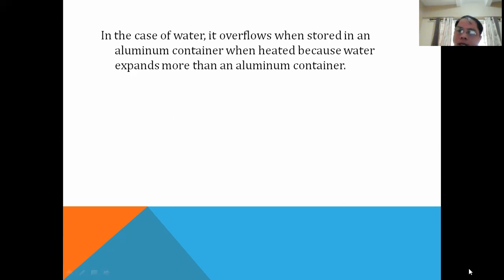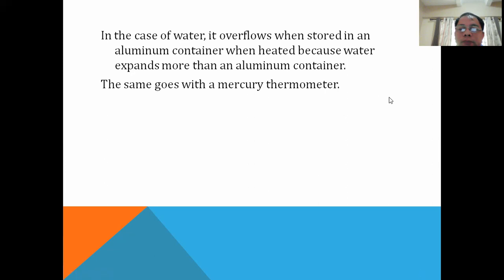The water overflows because it boils, and the liquid inside expands faster than its container. But if the container expands quickly too, then most likely we will be able to prevent spillage or overflowing.